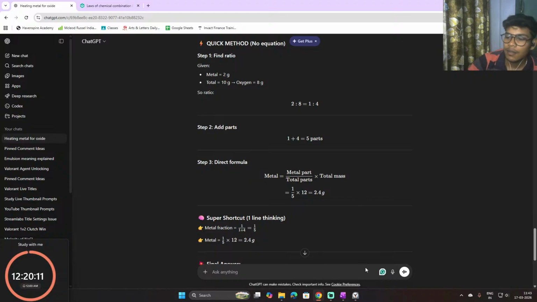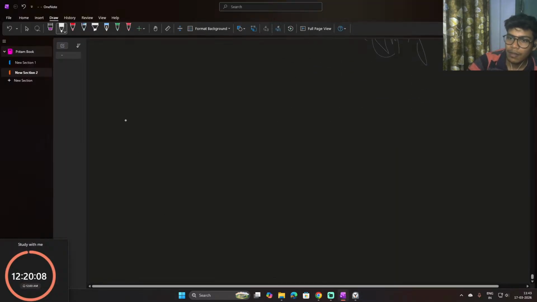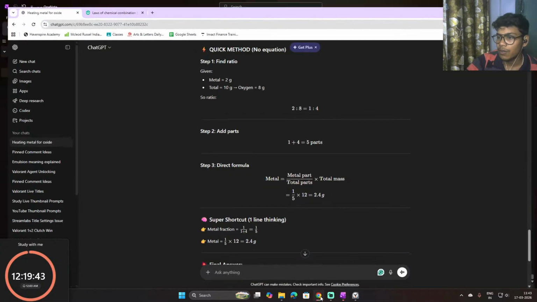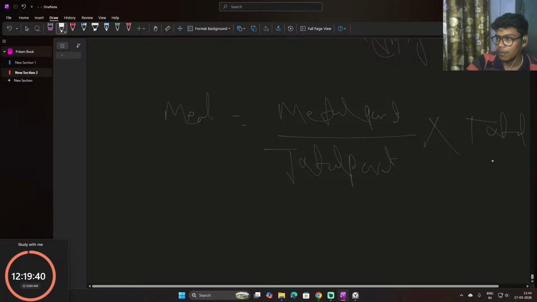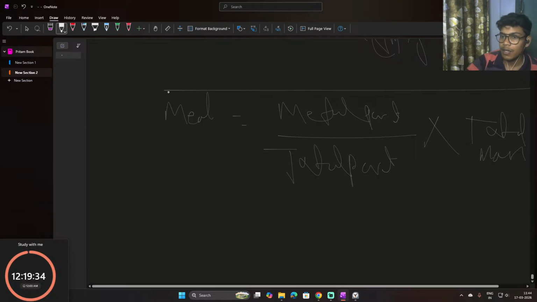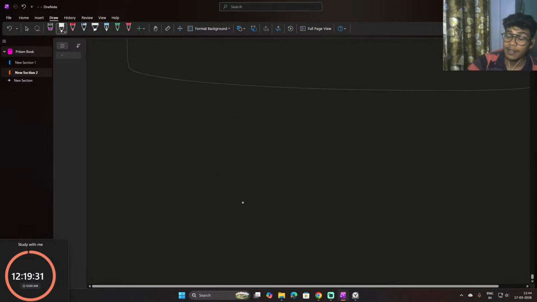So if you want to do it in a simple, instant, quick way, then you can do it with parts. So use this formula. What is the formula? Metal equals metal part divided by total part into total mass.